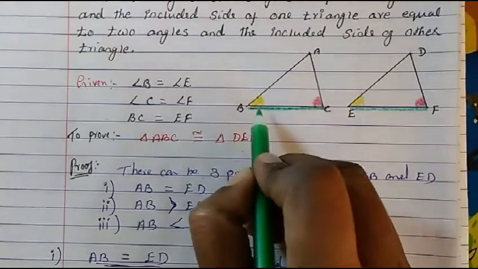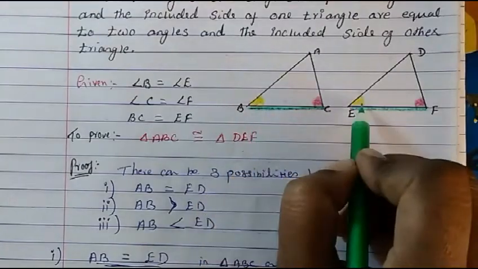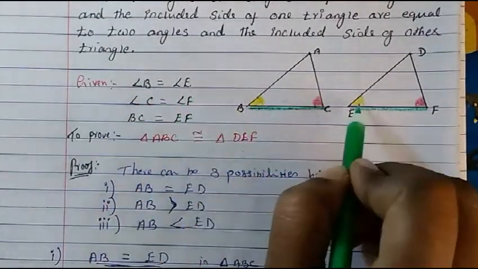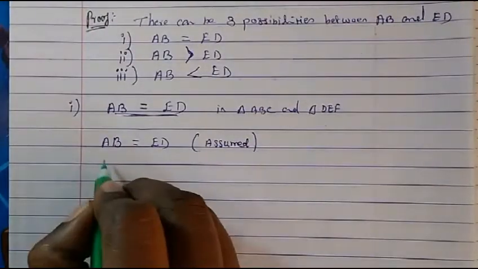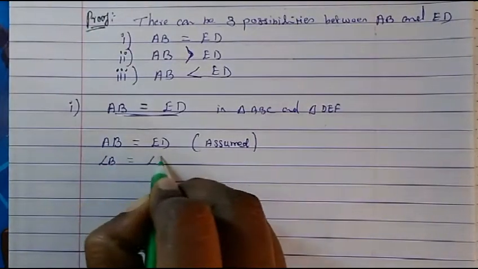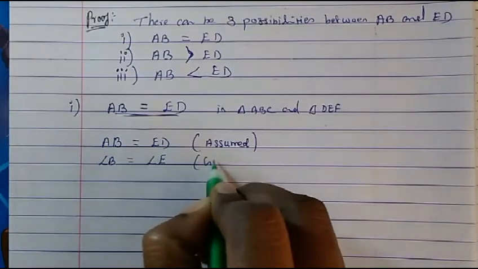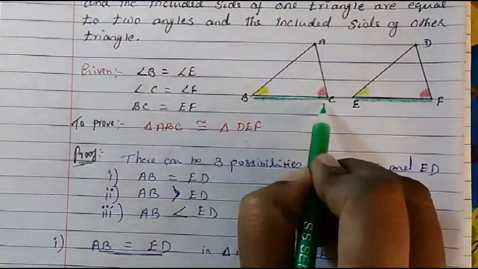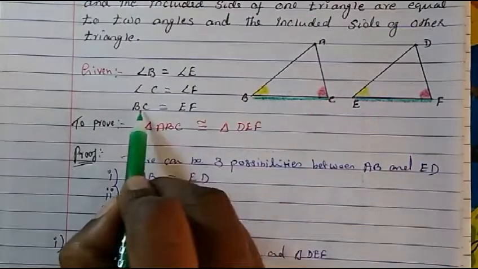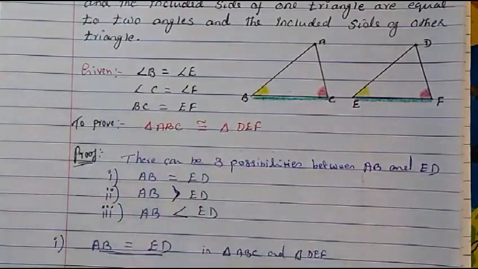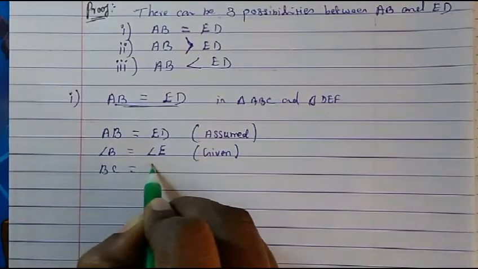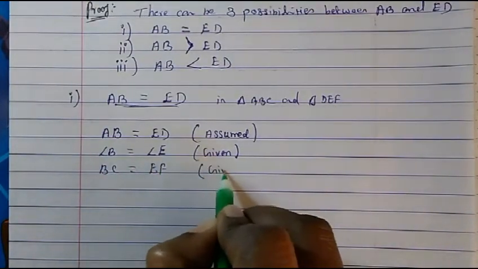Then already we know that angle B is equal to angle E. Here you see angle B is equal to angle E. So let us write down angle B is equal to angle E, because it is given to us. Then BC is equal to EF. This also is given to us.